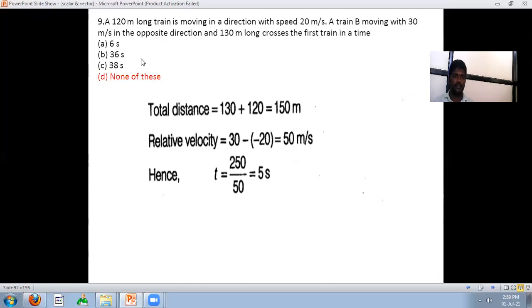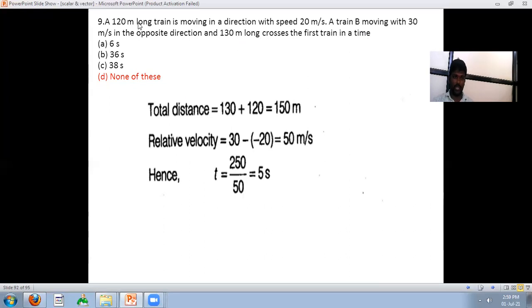Next one is: a 120-meter long train is moving in one direction at a speed of 20 meters per second. Another train is moving at 30 meters per second in the opposite direction, and it is 130 meters long. It crosses the first train in what time?